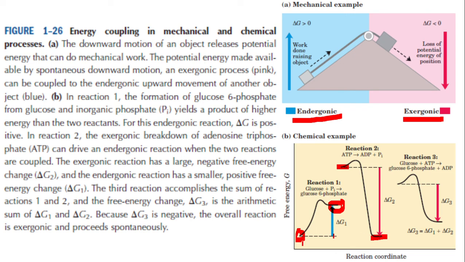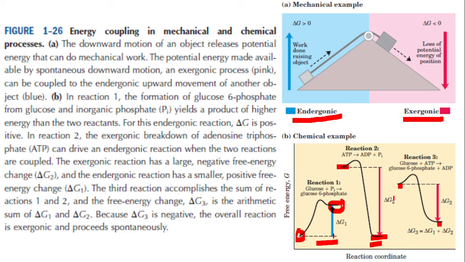And you know what happens in nature? This endergonic reaction is coupled with this exergonic reaction. What happens here? Look at reaction 3. Glucose combines with ATP, and they give rise to glucose 6-phosphate. Here is glucose 6-phosphate and ADP.